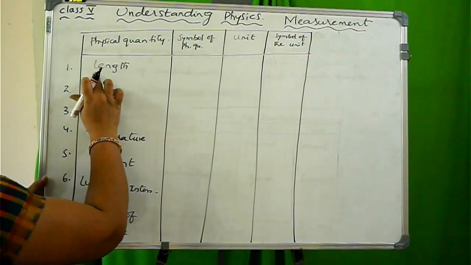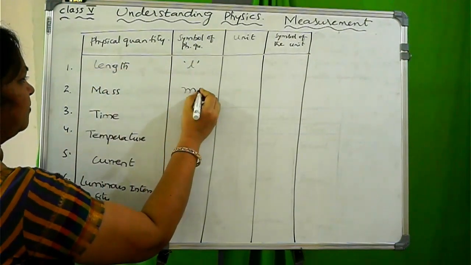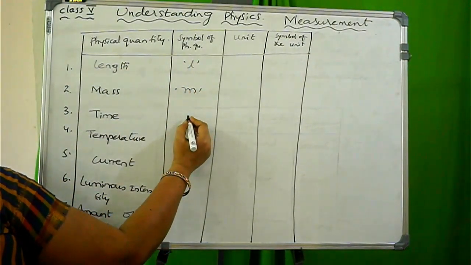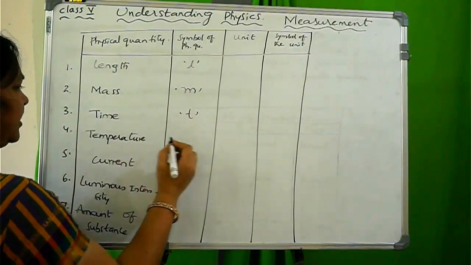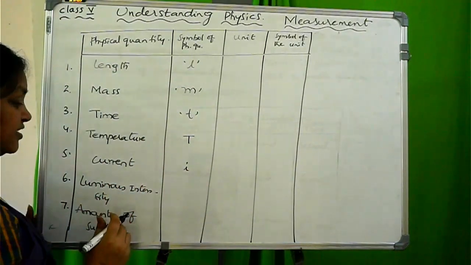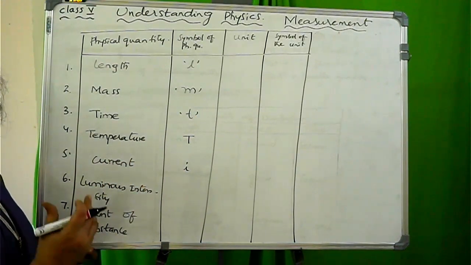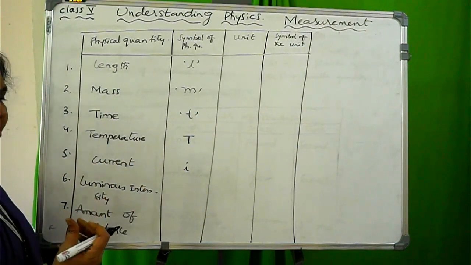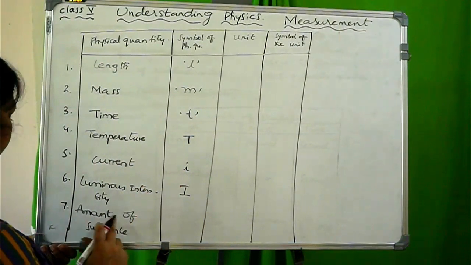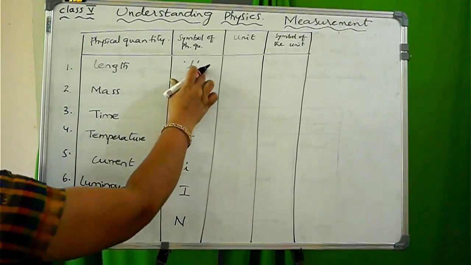You know very well the symbol for length is L, for mass is M, and time symbol is T. Temperature, T. Current, small I. Luminous intensity is the brightness of light. Luminous means glowing objects, intensity means brightness. Luminous intensity we'll write as capital I, and amount of substance as N. So these are the symbols for the physical quantities.